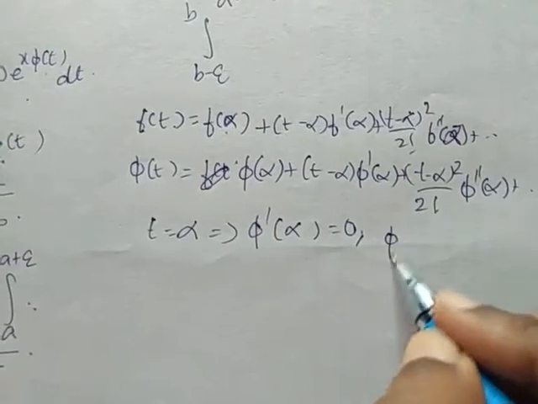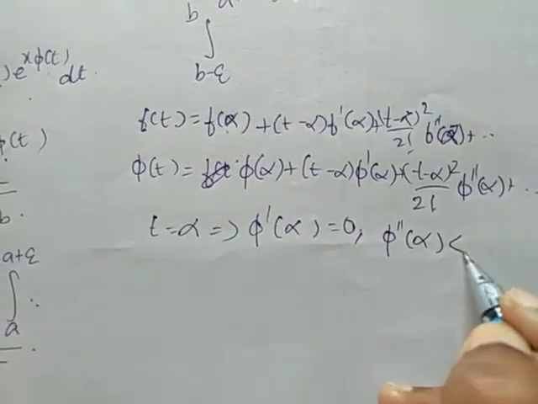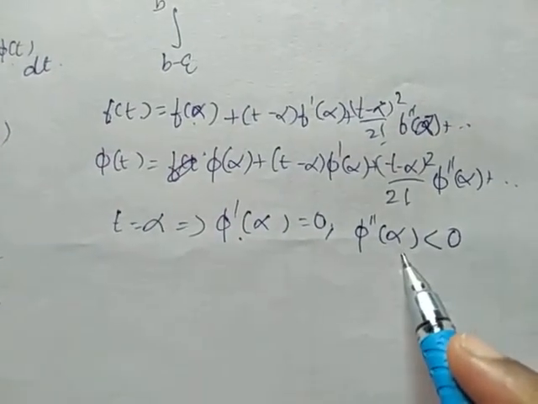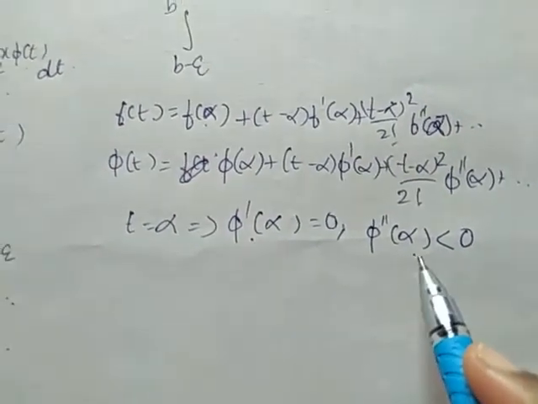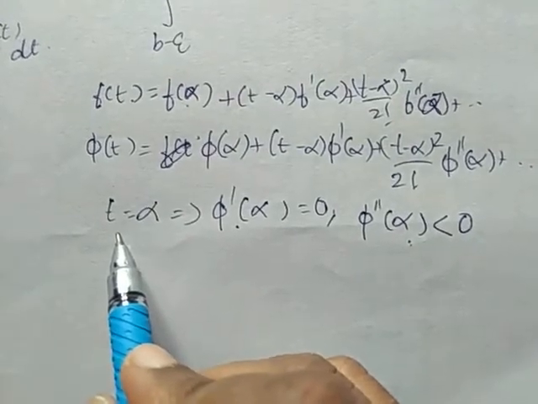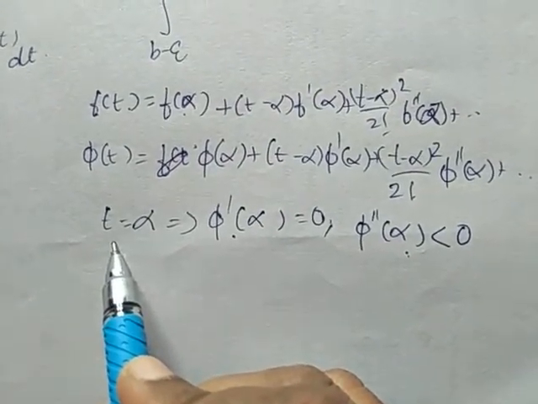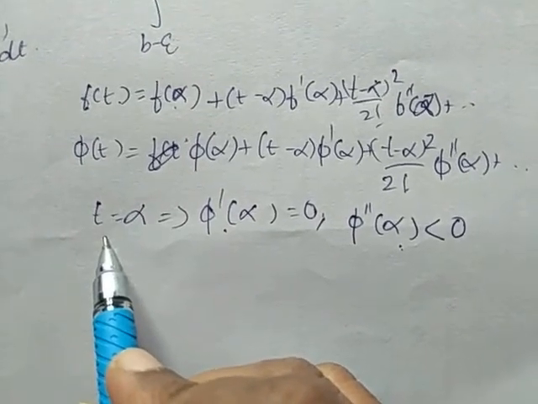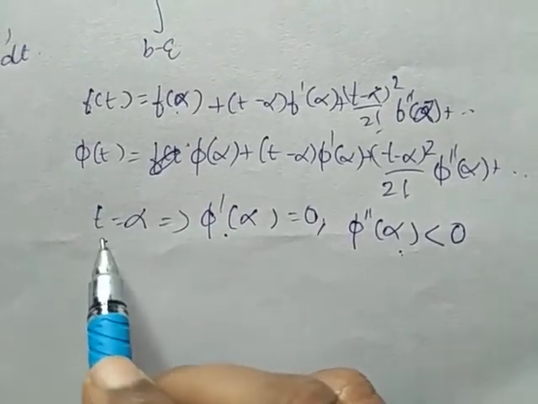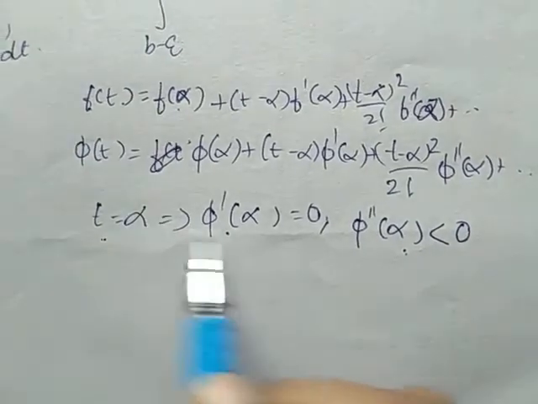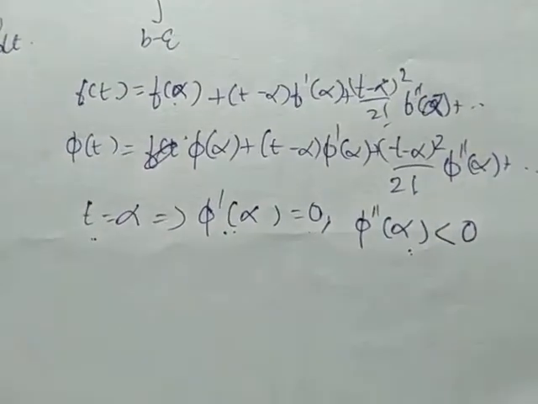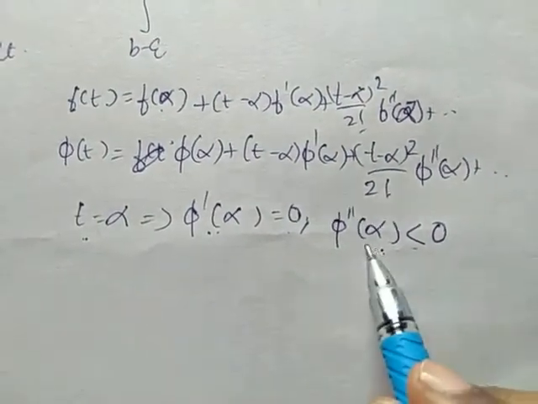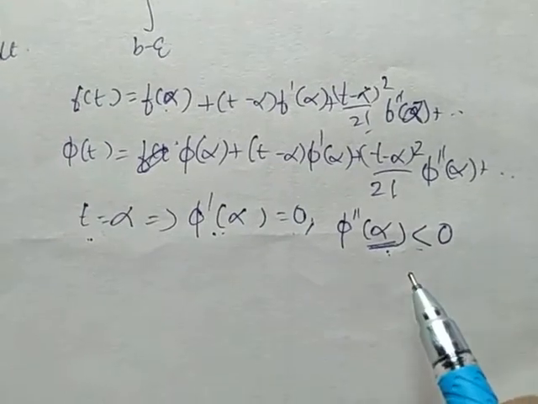Suppose phi double dash of alpha is less than 0. So when phi dash of alpha is 0 and phi double dash of alpha is less than 0, we will get t is equal to alpha is maximum. Hope you remember, we have studied this in degree classes itself. We know how to find the maximum value. We'll get t is equal to some value, phi dash of alpha should be 0 and phi double dash of alpha should be less than 0. In this case, alpha gives us the maximum value.